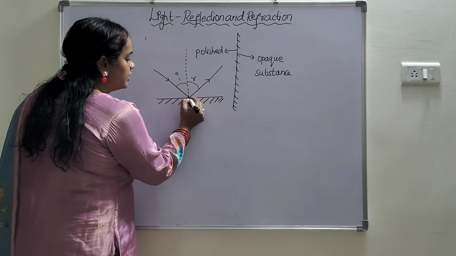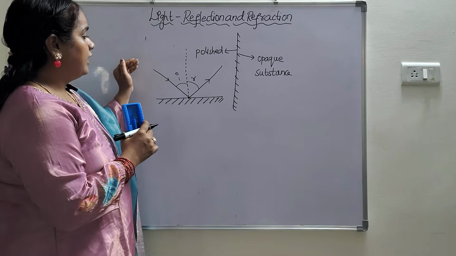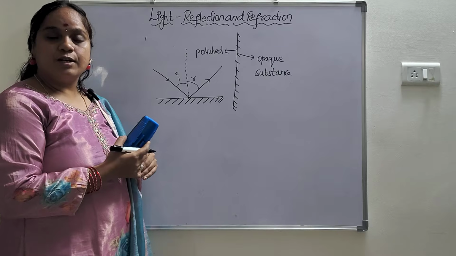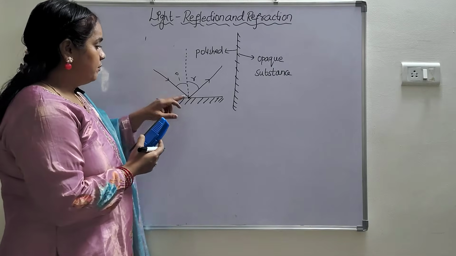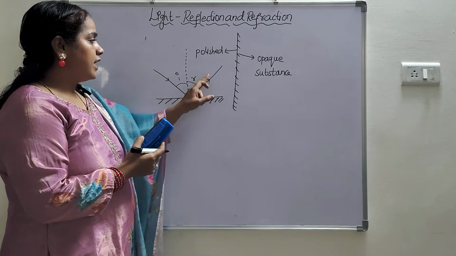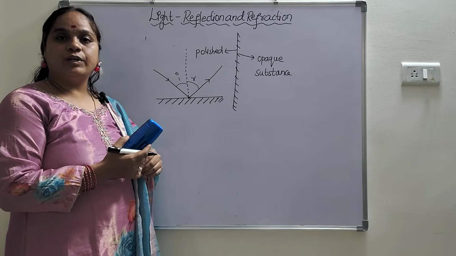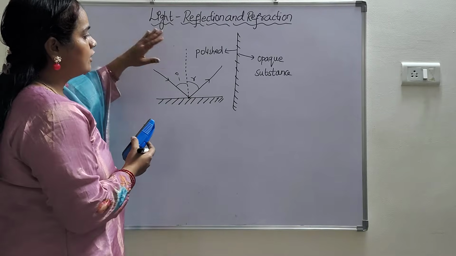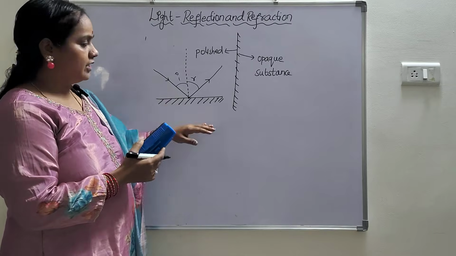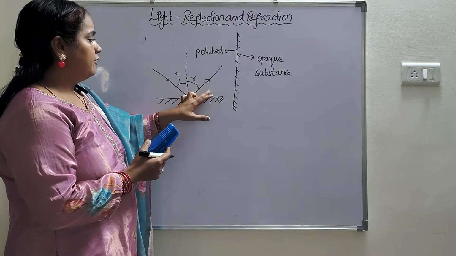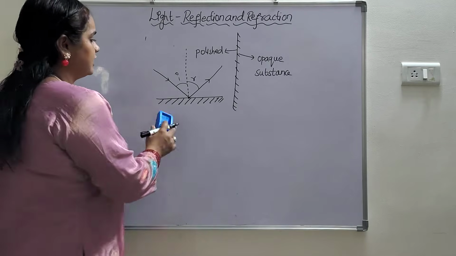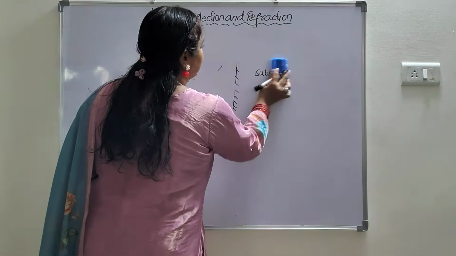And this is the point of incidence. The point at which the incident ray strikes the reflecting surface is called the point of incidence. So these are the terms related to reflection: incident ray, normal, reflected ray, angle of incidence, angle of reflection. Now we'll discuss the types of reflection.